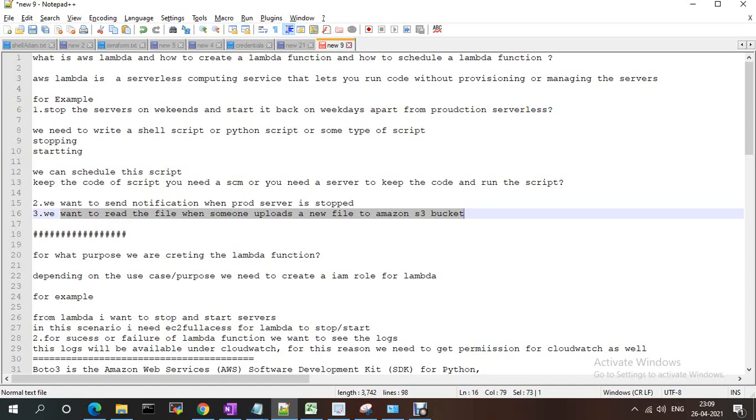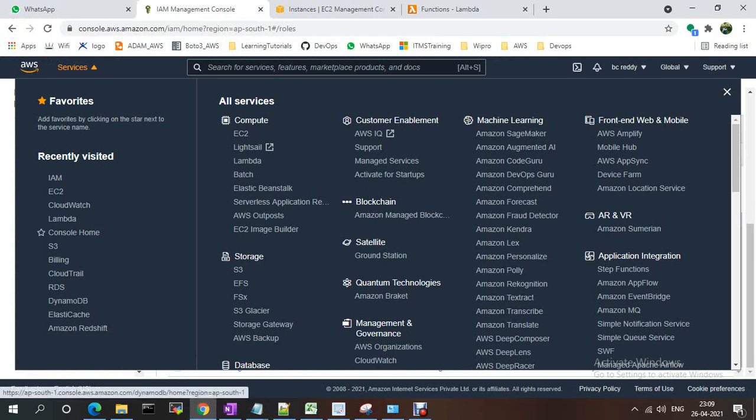Depending on the use case, we can create the IAM role. So first, before discussing this, we need to create the IAM role or IAM user to integrate Lambda with EC2, and to see the logs we need something like CloudWatch.